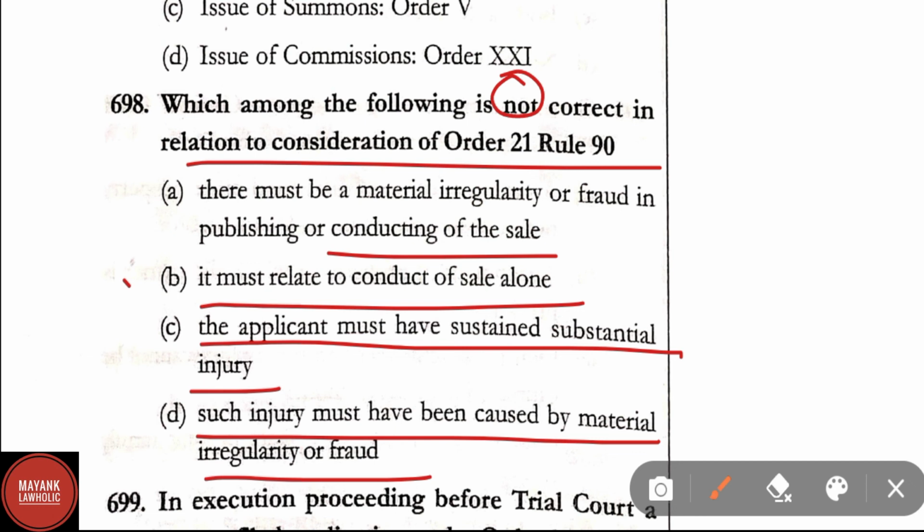Here correct answer is option B. In this question it has been asked which of the following is not correct in relation to consideration of order 21 rule 90. Option B here is not correct, that is it must relate to conduct of sale alone is not correct, therefore it will be the right answer. Other options are correct, that is there must be a material irregularity or fraud in publishing or conducting of sale. The applicant must have sustained substantial injury, and such injury must have been caused by the material irregularity or fraud.